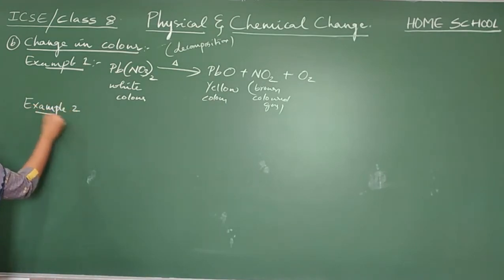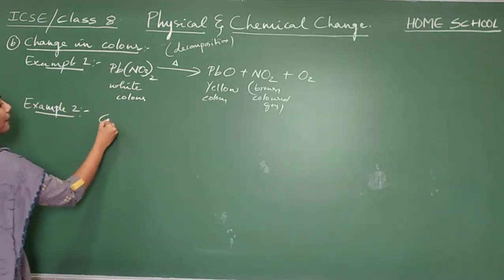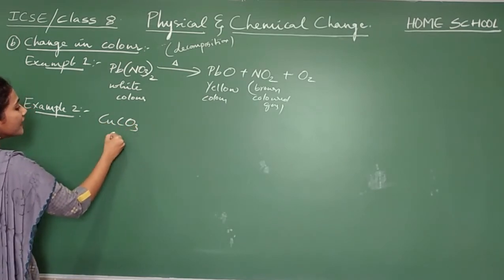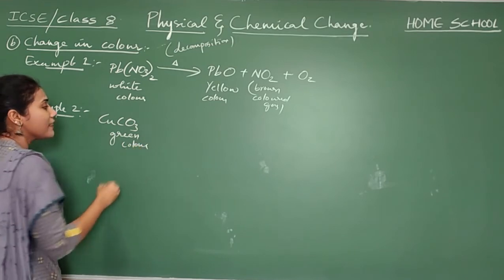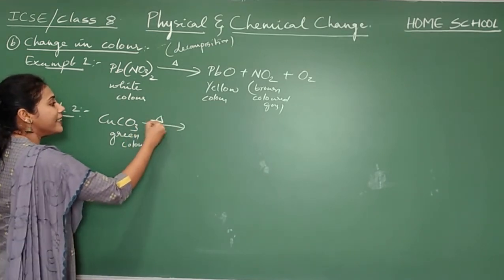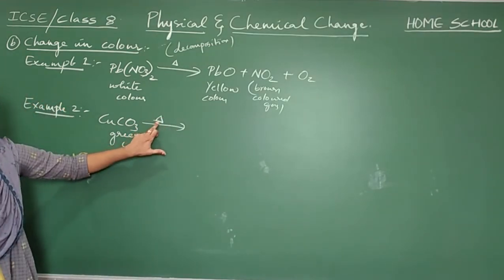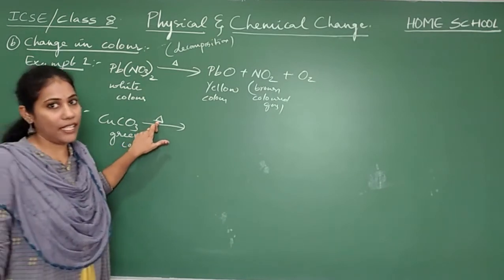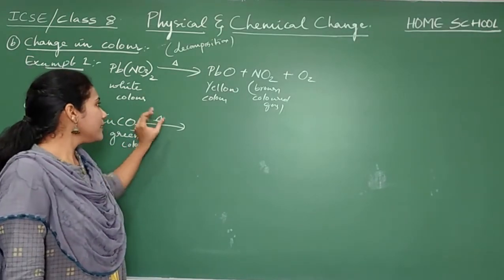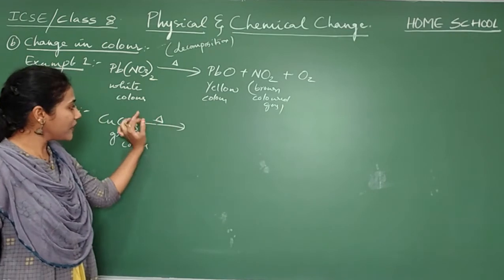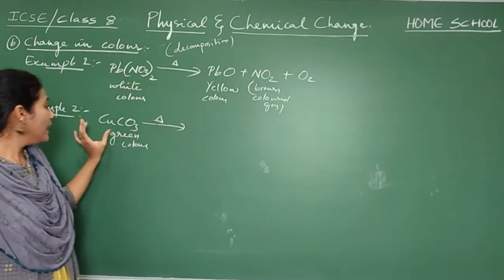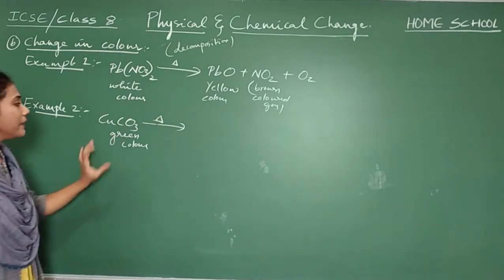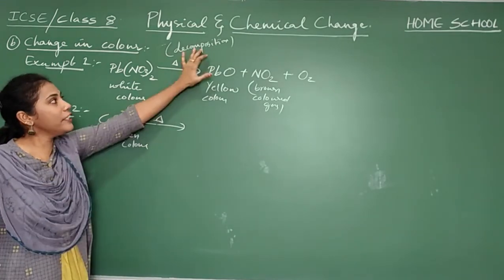Example number 2. Copper carbonate, which is in green color. When you heat it, this is a sign for heating, guys. Whenever we heat in a chemical reaction, that is represented with this symbol. So whenever we heat copper carbonate, this guy will also undergo decomposition.